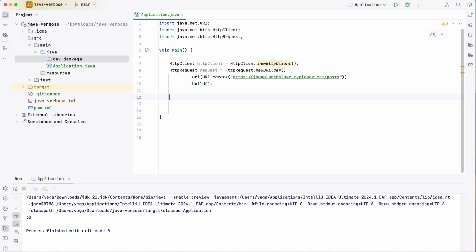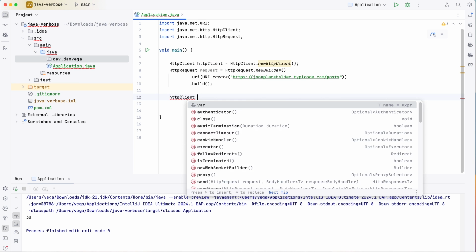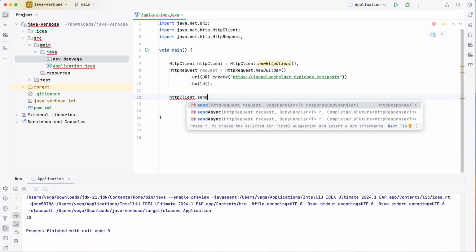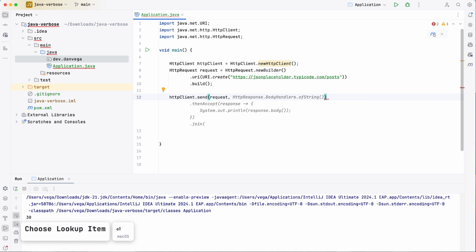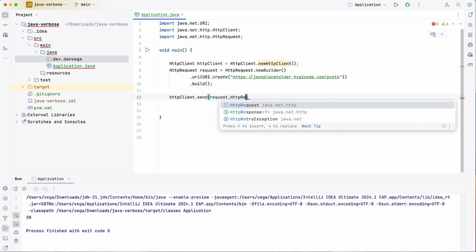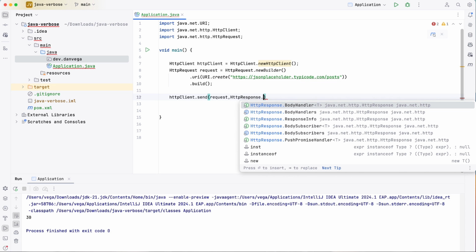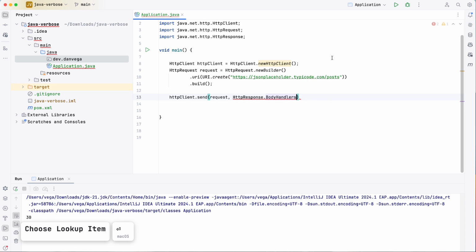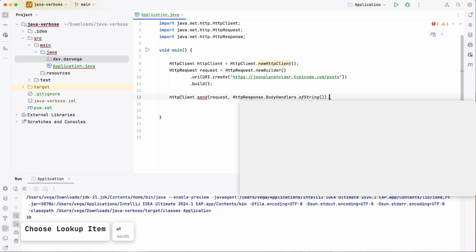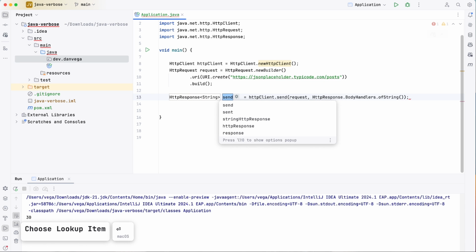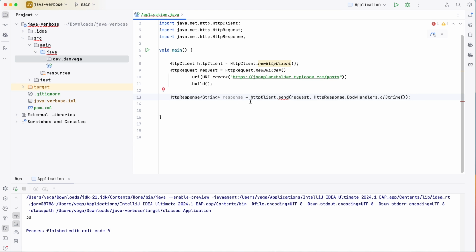Now, what I'm going to get back from that is a response. So I may say HTTP client.send, and in there we will pass in the request, and we will say, what are we going to get back as the response? I'm going to say HTTPResponse.BodyHandlers.ofString, right? That'll work. And then I can go ahead and return the response. So that is an HTTP response of type string.